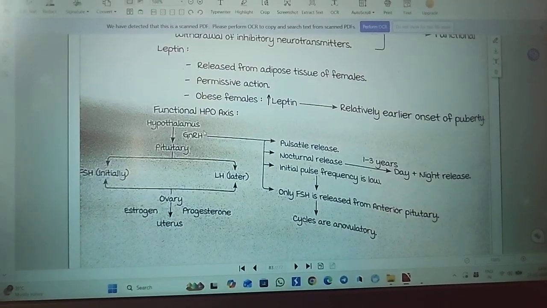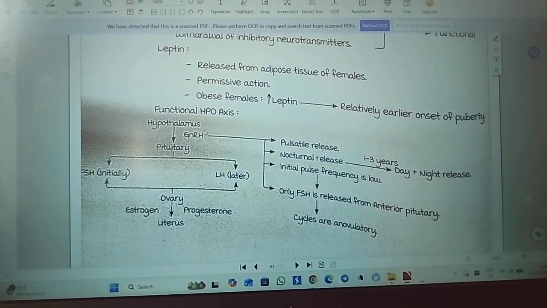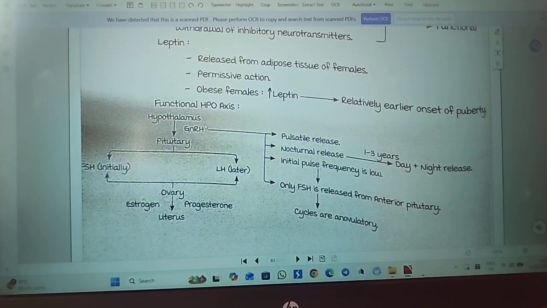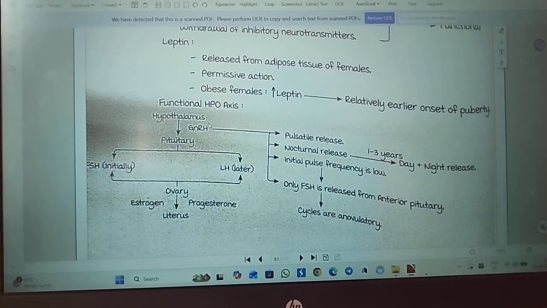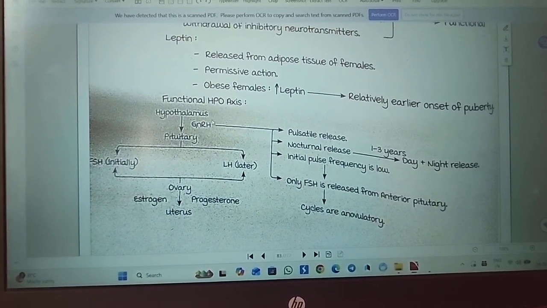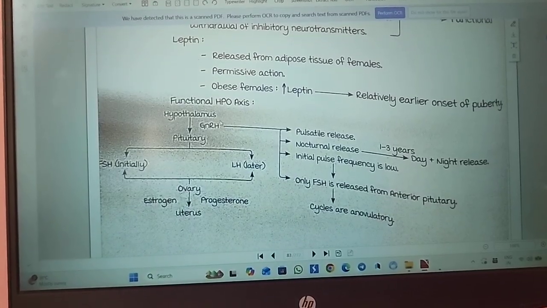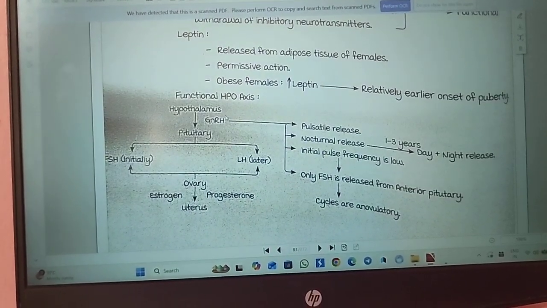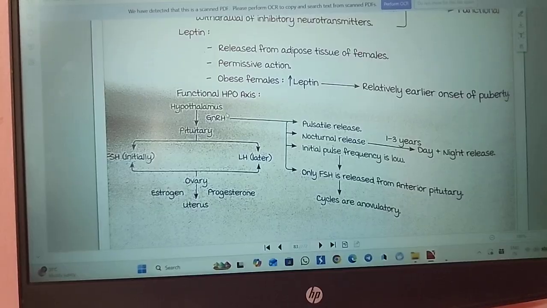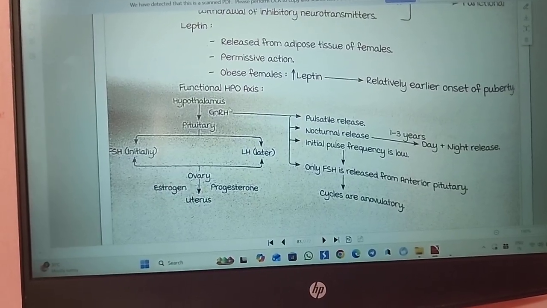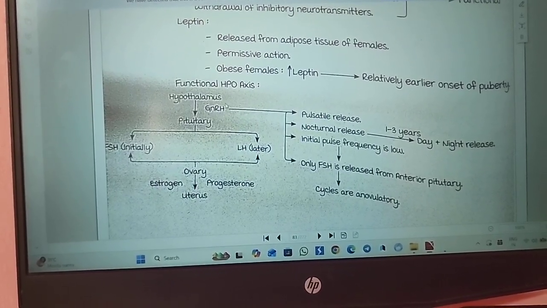Then another thing you should remember is that GnRH release is in a pulsatile manner. Nocturnal release is there, that is day and night release, for 1 to 3 years. In this pulsatile release the initial pulse frequency is low, so only FSH is released from the anterior pituitary at that time, and the cycles will be anovulatory cycles.